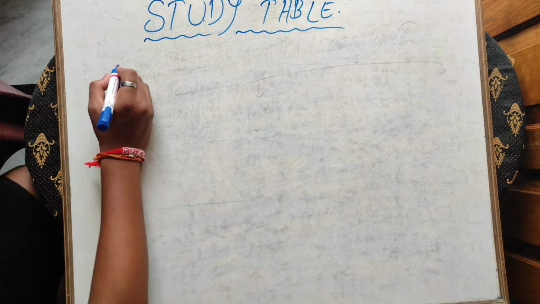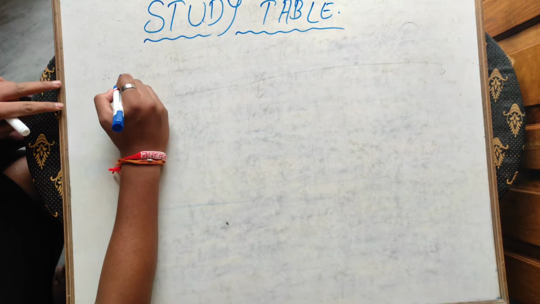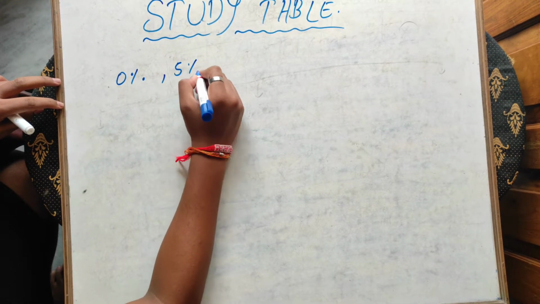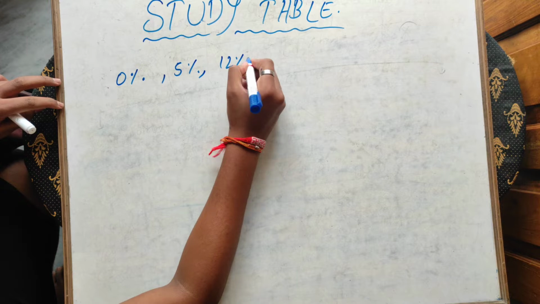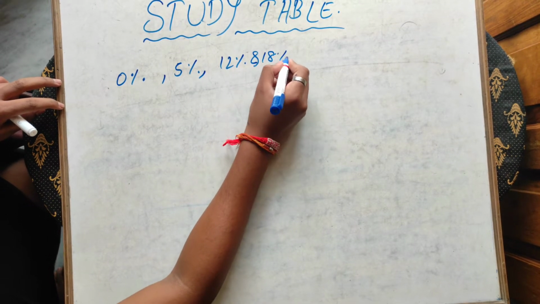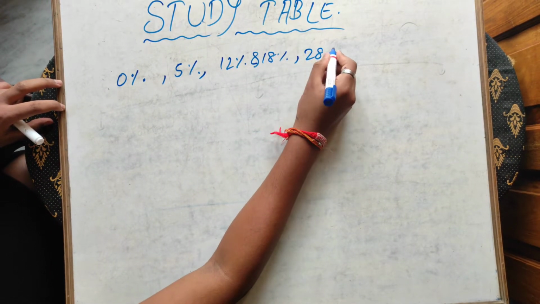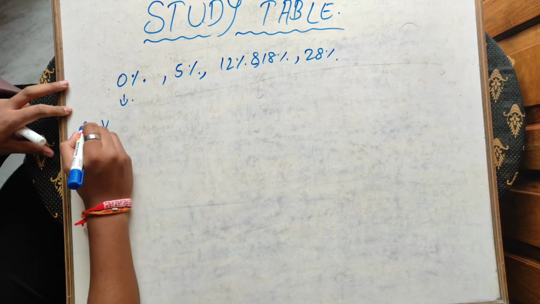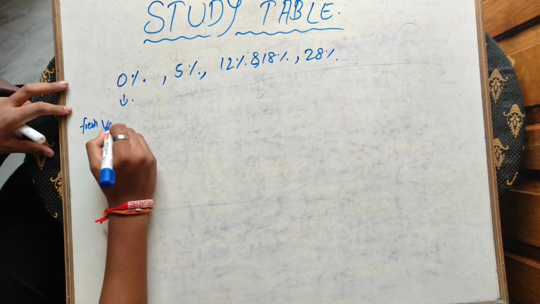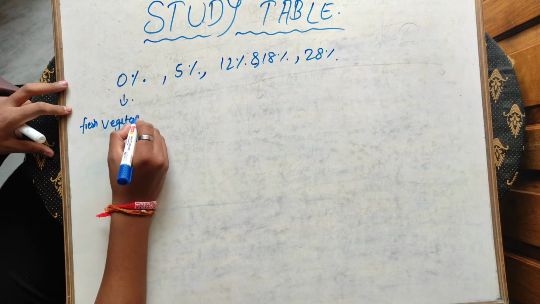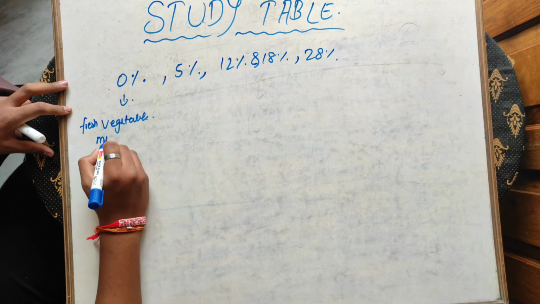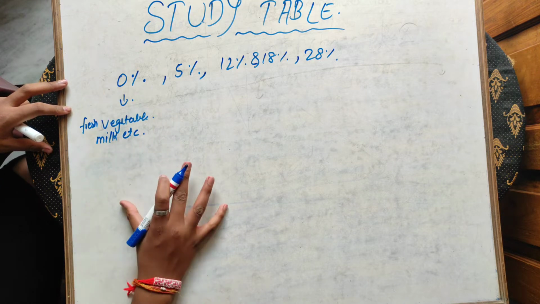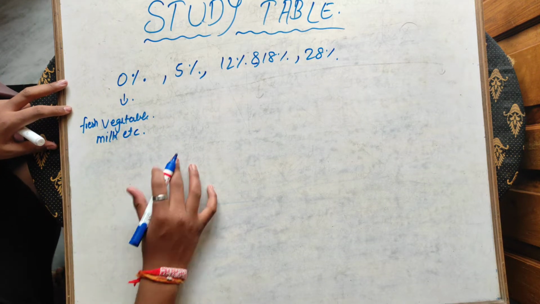Now there are basically four categories on which their GST percent is applied: 0%, 5%, 12%, 18% and 28%. 0% is applied on fresh vegetables, milk and so on. Means they are free from GST. There is no GST applied on them.